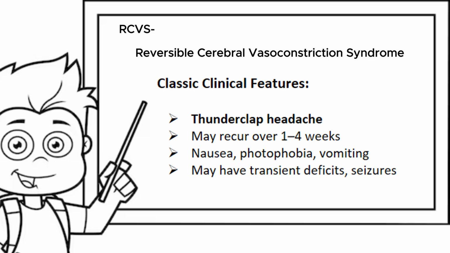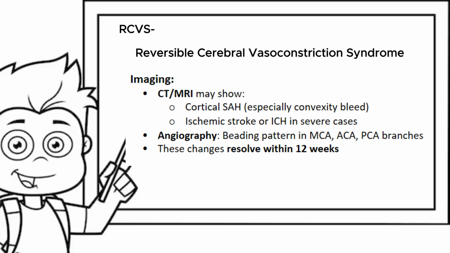RCVS is all about transient reversible vasospasm affecting cerebral arteries. It has classic clinical features which include thunderclap headache, which is usually sudden and peaks within seconds, may recur over 1 to 4 weeks, and may cause nausea, photophobia, and vomiting. Patients may have transient neurological deficits and may even have seizures. On imaging, CT or MRI may show cortical subarachnoid hemorrhage, especially convexity bleed, like we saw in our patient, ischemic stroke, or intracranial hemorrhage in severe cases.